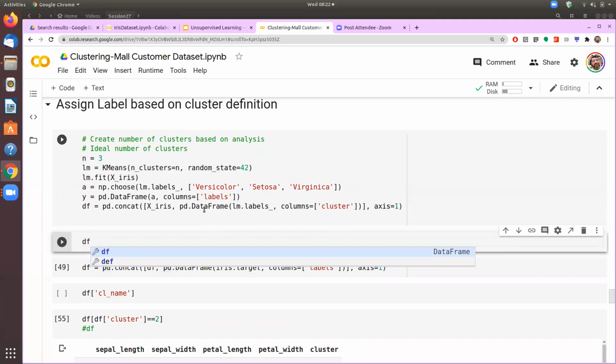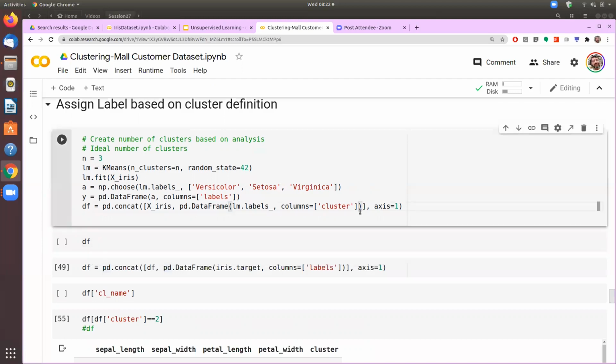Okay, so in the concatenate, here we have only the labels. We'll also put here y_iris.